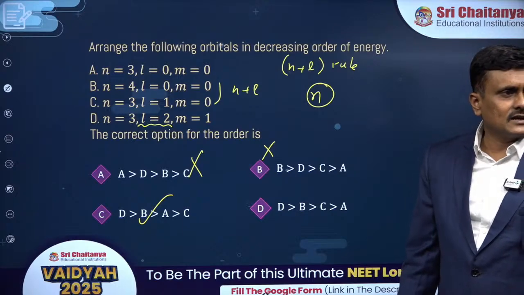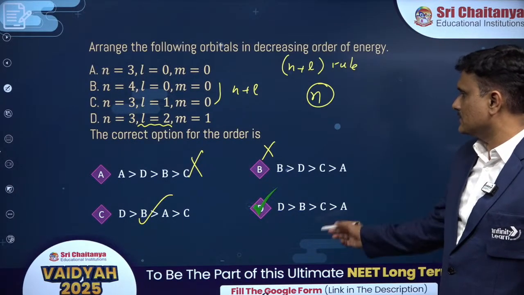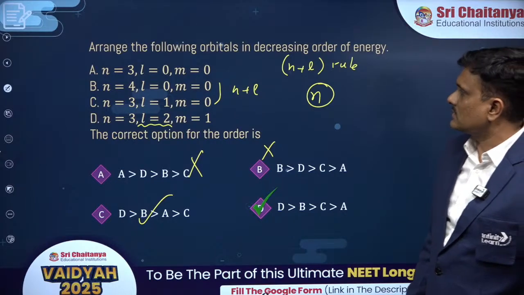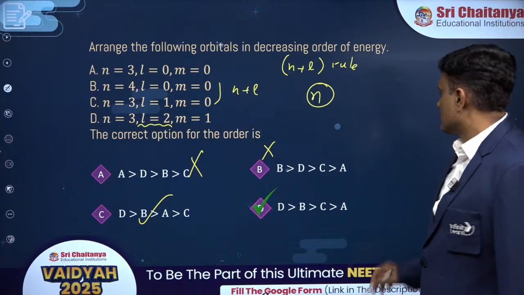Someone said D. Yes, D, B, then what? C, 3 plus 1. Correct. Yes, D, B, C. Okay.